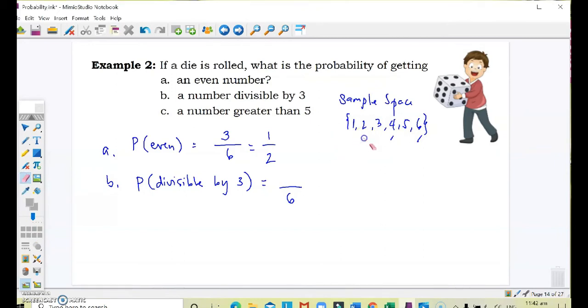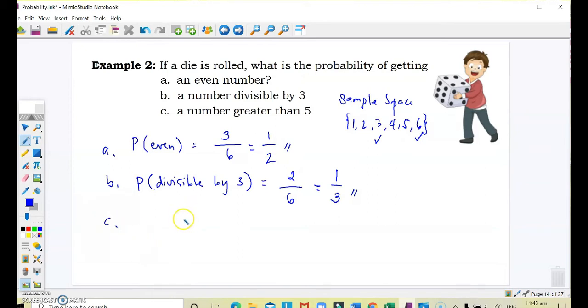Let's erase that part. But take note that when we say a number divisible by 3, there are only 2 numbers in the sample space that are divisible by 3, and that's 3 and 6. Therefore, since there are 2 items, then that's 2 out of 6 chance that the number will be divisible by 3. So the probability of getting a number divisible by 3 is 1/3. Okay, so I guess probability is getting clear already.